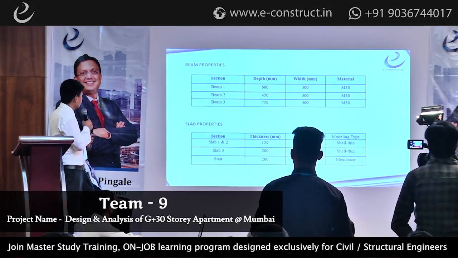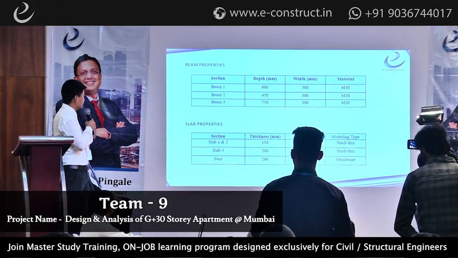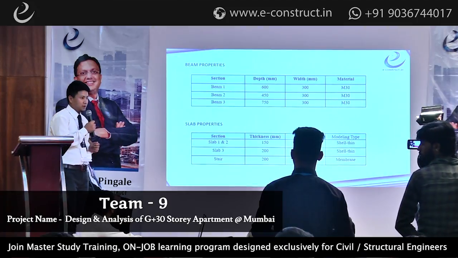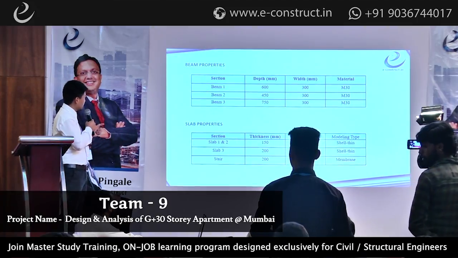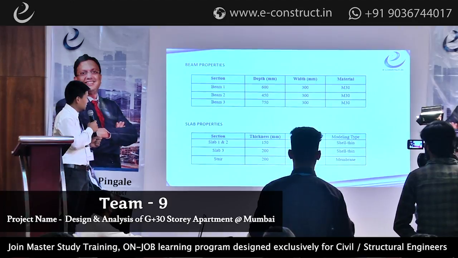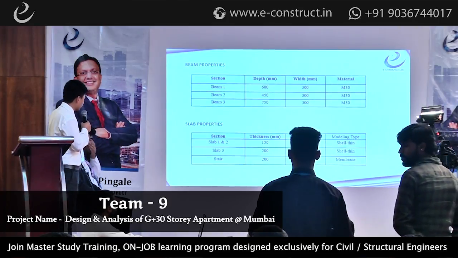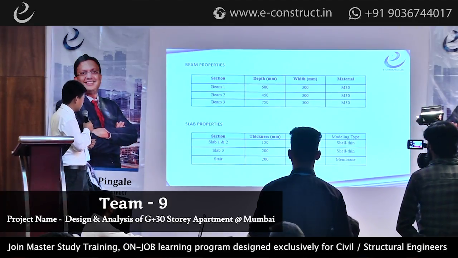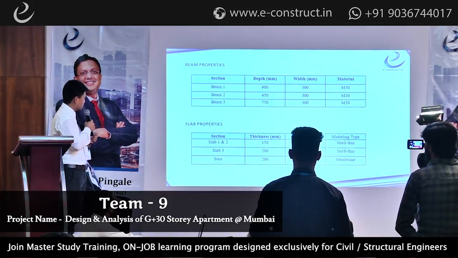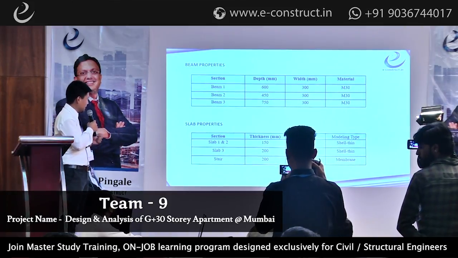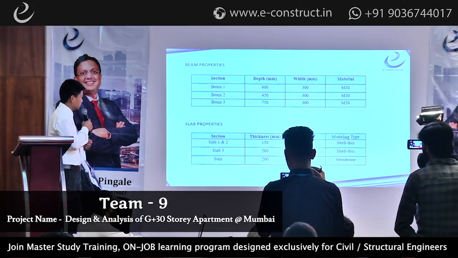The beam properties, 3 beams on the section. The depth and the width, we have used the proper sizes, and the grade of concrete is M30. Slab properties, 3 slabs on the section and stairs with thicknesses of 150, 200 and 200 in mm. Grade of material is M30.